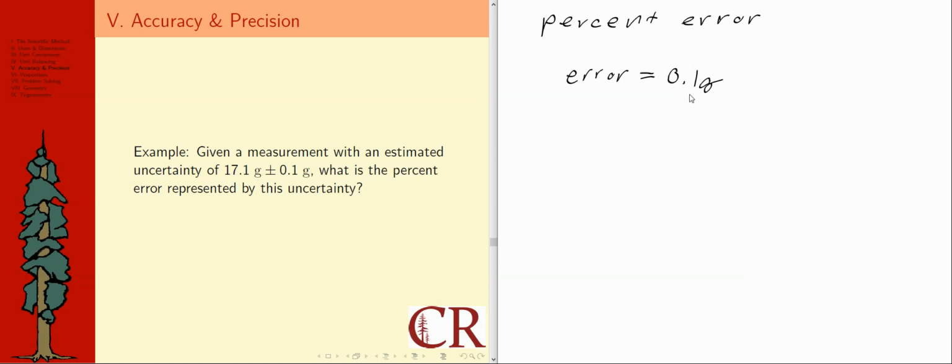A measure of variance, really an estimated uncertainty, but out of a measurement value of 17.1 grams, right? So if we looked at, well, as a ratio, how big that is, that might make sense to do. Because if this was plus or minus 0.1 grams, and instead of 17.1 grams, let's say it was 1700 or 17 million or whatever grams, maybe we would want to measure in kilograms then, I suppose.